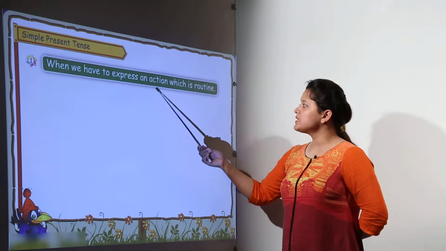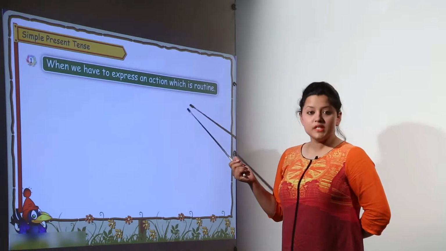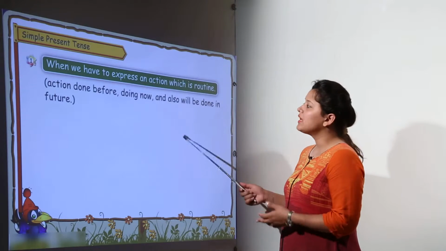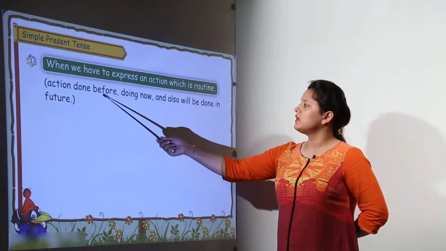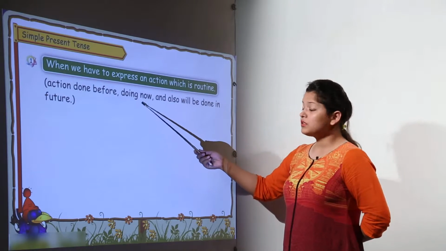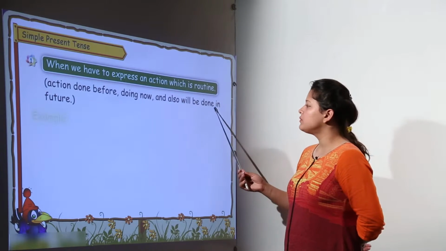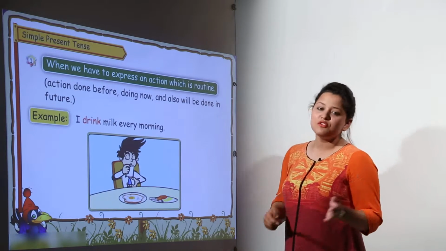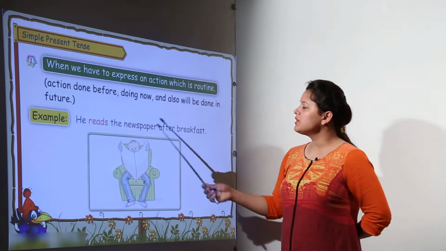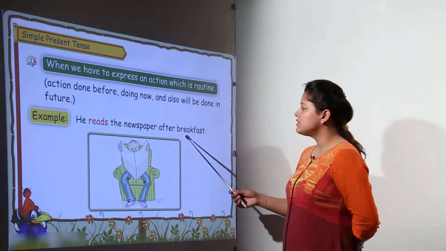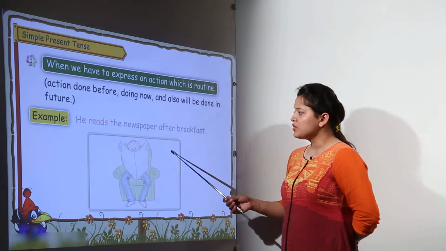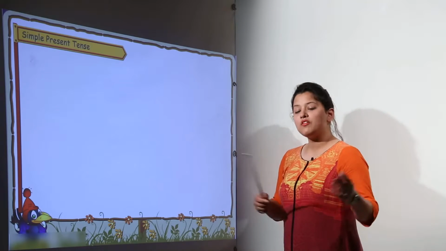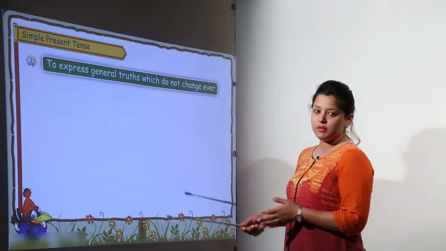When we have to express an action which is a routine, right? There are things that you do in your routine, for that you can use the simple present tense, like the action done before, that you are doing now, and also will be done in the future. So the action that is being performed by you is being repeated. Example, I drink milk every morning. He reads the newspaper after breakfast. So he does it regularly. They often go to cinema. They have been going, they are still going, and they will be going.